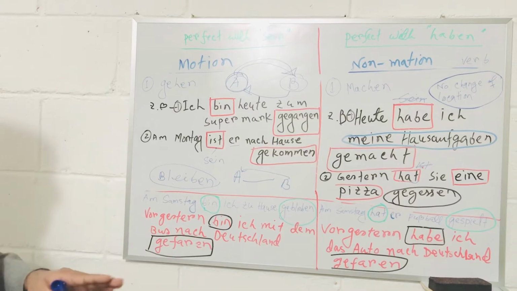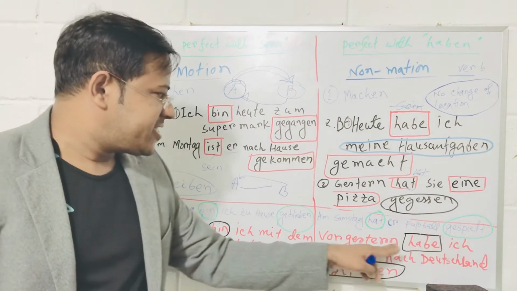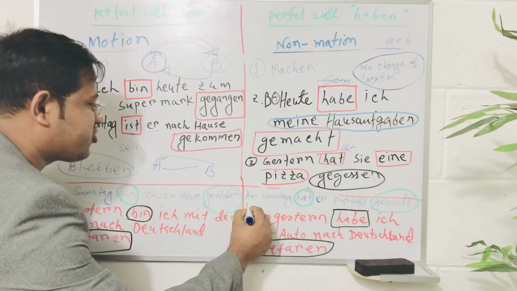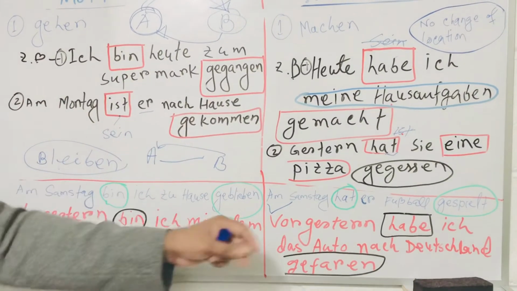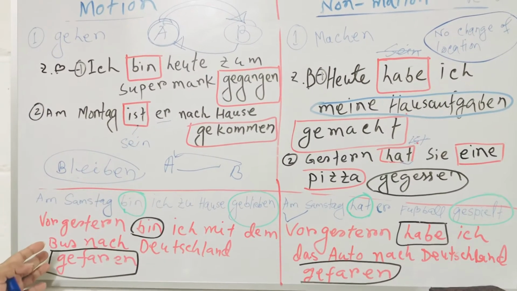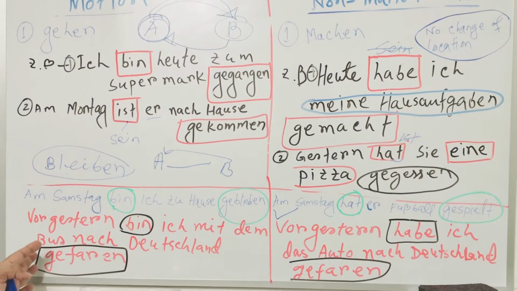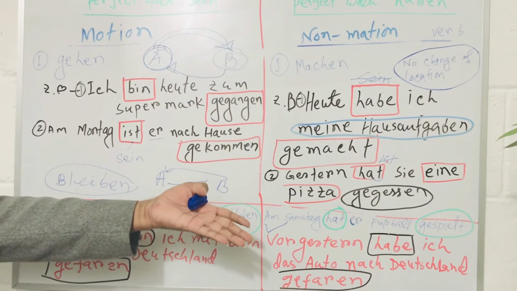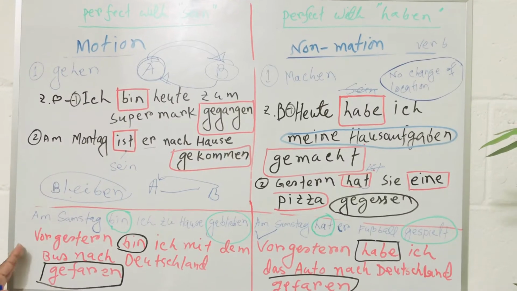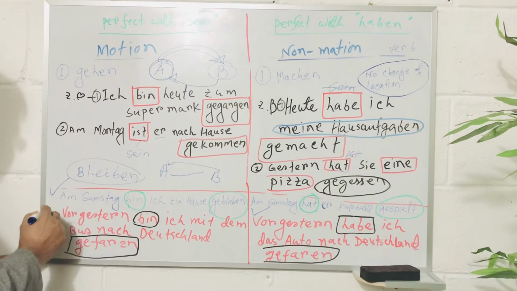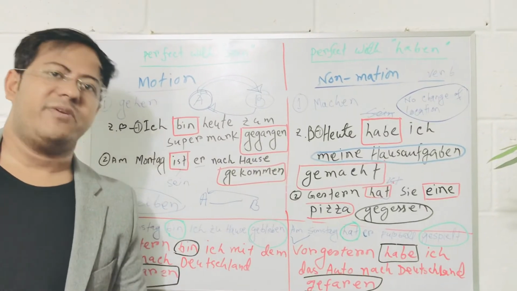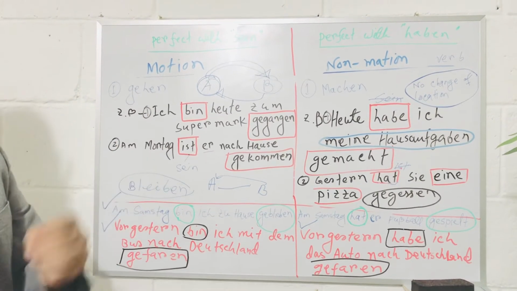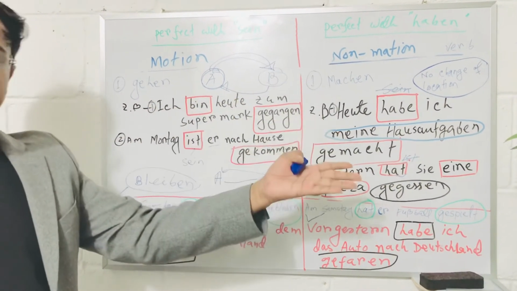But in the same sentence, we can also say, vorgestern habe ich das Auto nach Deutschland gefahren. This sentence is also correct. There is no problem. But in this case, I drove the car. In the other case, I did not drive the bus. But where is the concept of motion or non-motion verb? It cannot explain these two situations. So, I am giving you the solution. The right grammatical rule is transitive verb and intransitive verb.